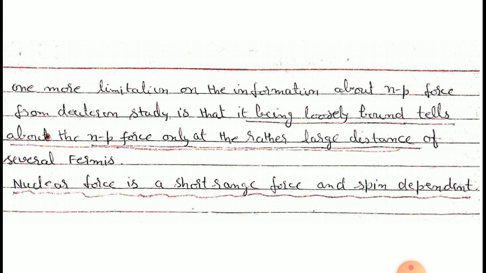So, in conclusion, two important pieces of information we derived from the study of the ground state of deuteron. One is that nuclear force is a short range force, and second is that nuclear force is a spin dependent force. Spin dependence means that the nuclear force depends on whether the spins of neutron and proton are parallel or anti-parallel.